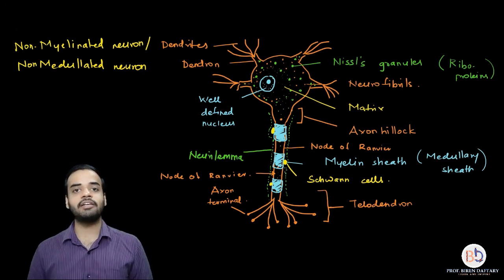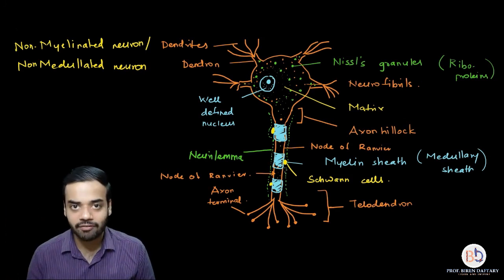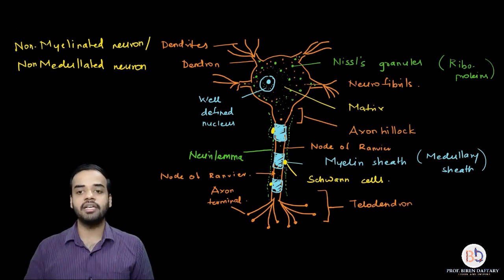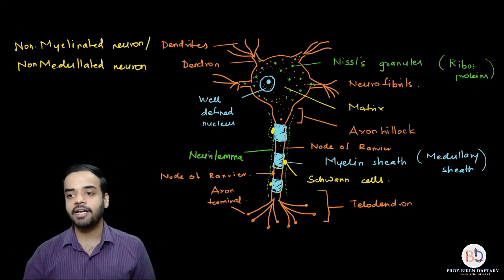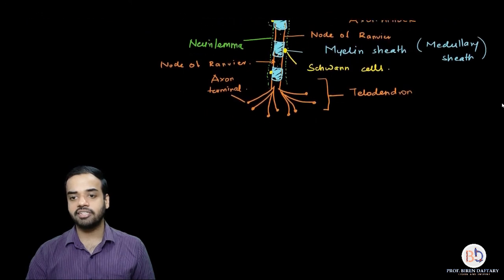So we have seen what nodes of Ranvier are and the mode of conduction. Now coming to the last part: when we talk about nervous tissue, how are these neurons organized? Let me draw neurons. Again I am going to draw a 3D diagram. These orange structures, just imagine each one of them is a neuron.